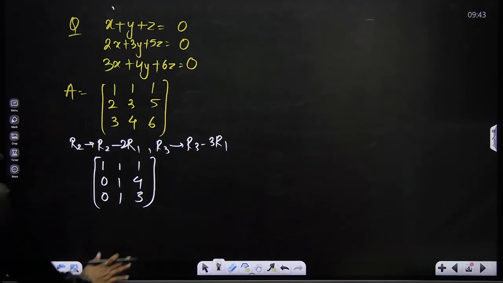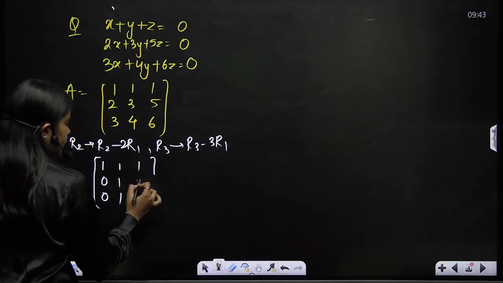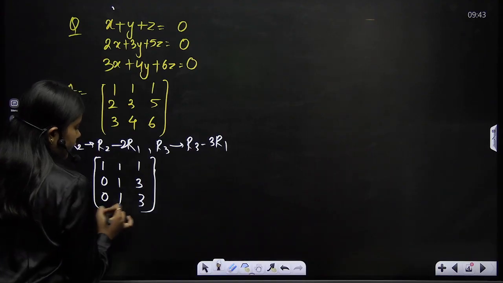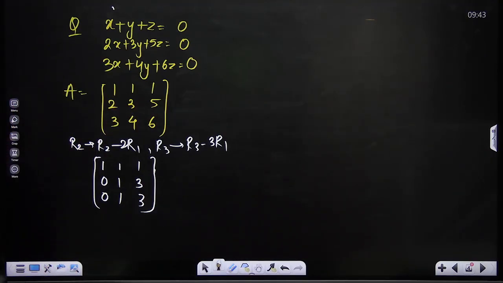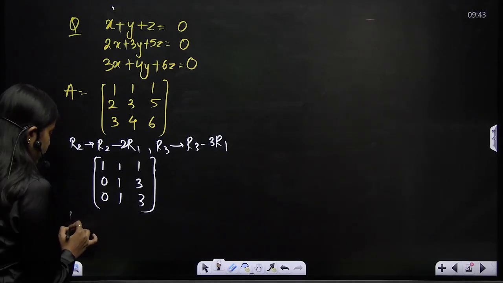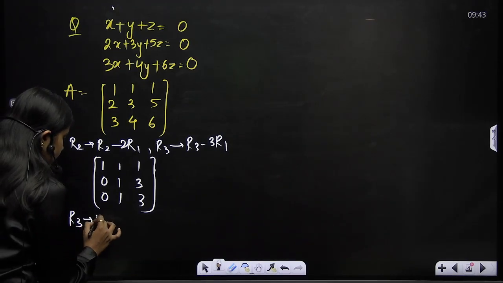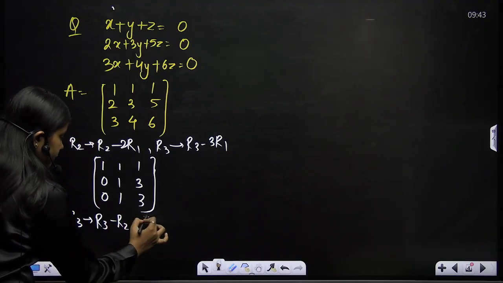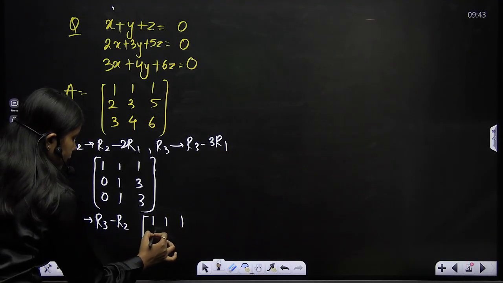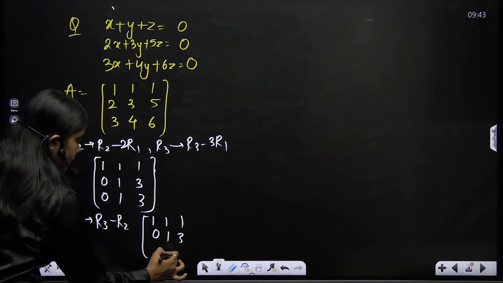अच्छा, ये मैंने गलत लिख दिया ना. This I have written, ये 3 आएगा, ये भी 3 आएगा. अभी ठीक है, क्योंकि R2 minus 2R1, 5 minus 2 would be 3, right? So this is my matrix. Now what would I do? I'll row reduce it once again. R3 tends to R3 minus R2. I'll get the matrix 1 1 1, 0 1 3 and 0 0 0.